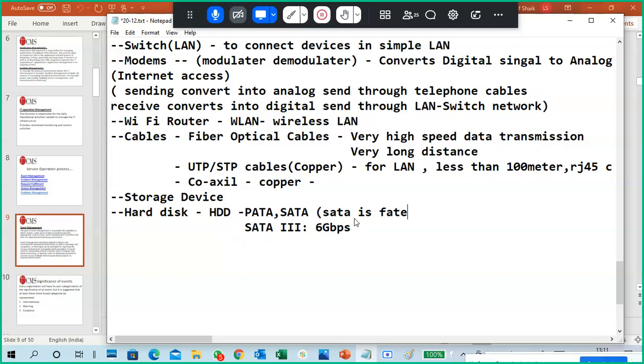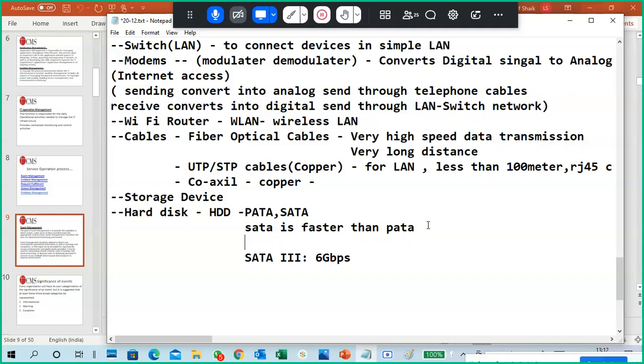SATA is faster, lightweight, and read and write is also faster. Faster than the PATA type of hard disk. So we put points here, it will cover so many things.